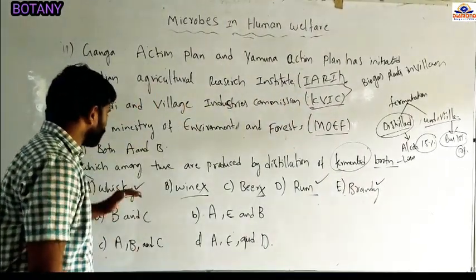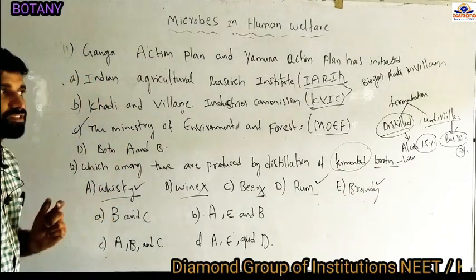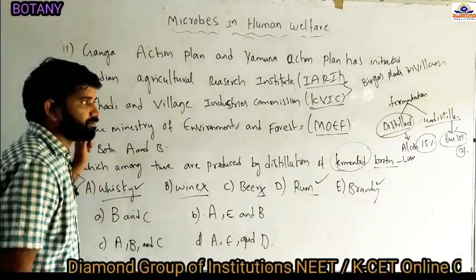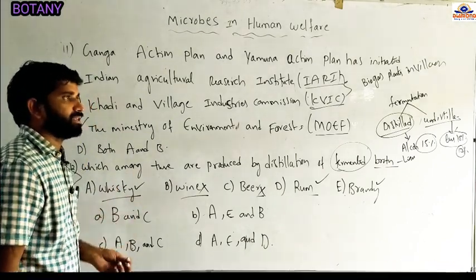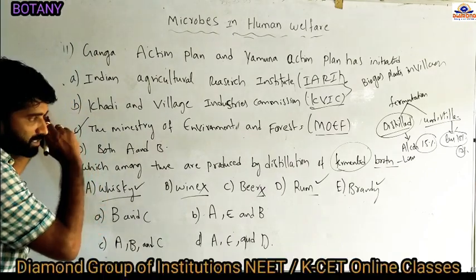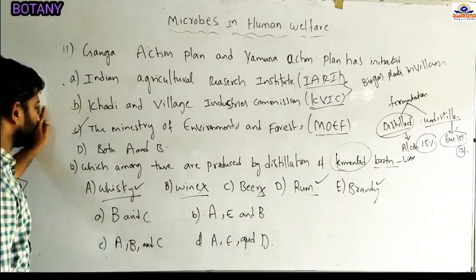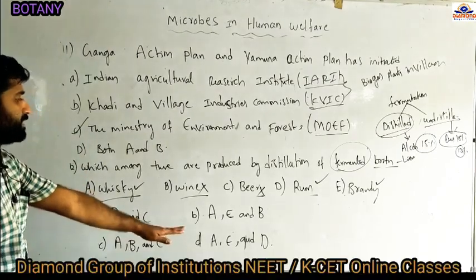Whiskey, rum, and brandy contain a high concentration of alcohol by the distillation method. Undistilled alcohol would have to go through distillation to increase the concentration of alcohol. So the question was asked about distilled alcohols. The distilled alcohols are A, D, E.